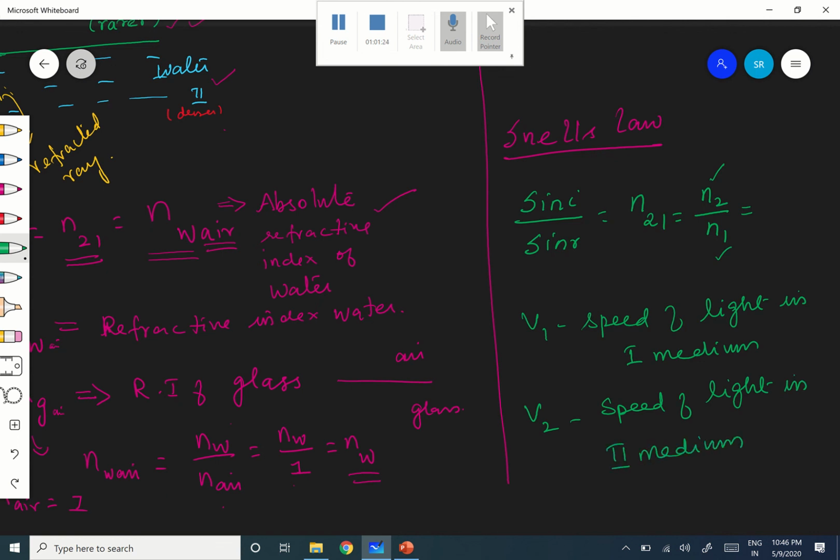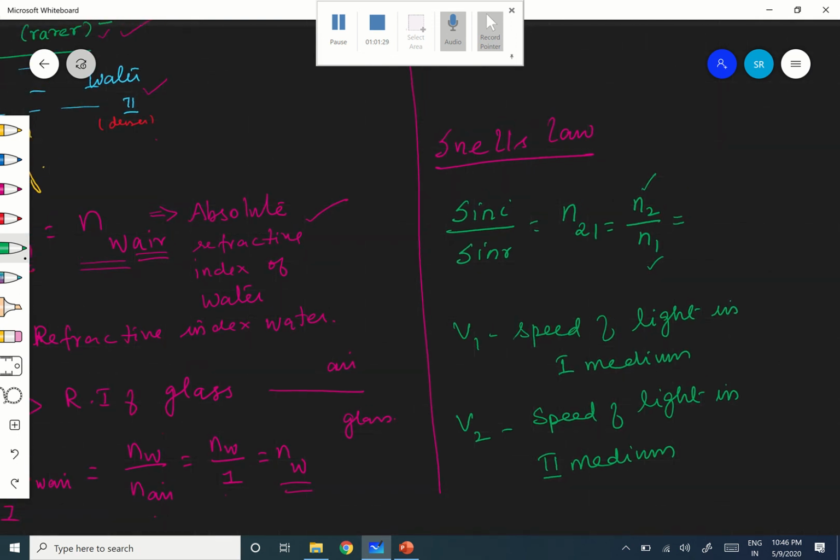I want to express the law of refraction in terms of speed also, because speed is a very important factor. Because of the change in speed, refraction occurs, so I need to express Snell's law in terms of the speed of light in both the media. Therefore I can write sin i by sin r is equal to n21, which is equal to n2 by n1, which is equal to v1 by v2.